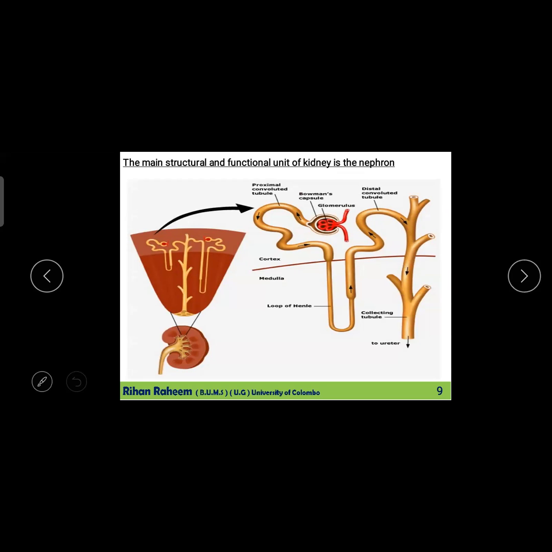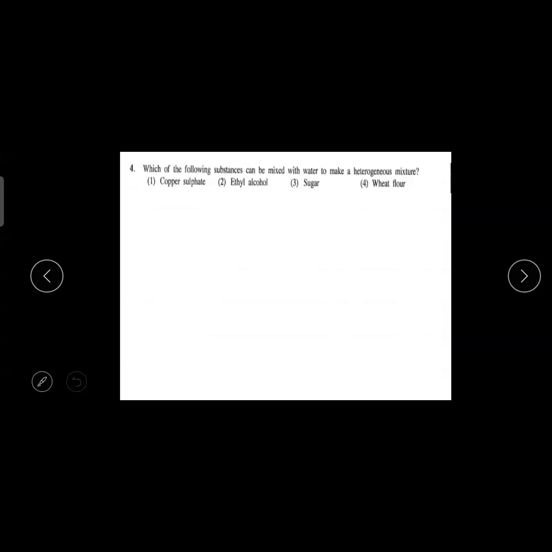Nephron is the structural and functional unit of the excretory system. So you should know the processes which are happening inside the nephron. There are three processes: glomerular filtration, selective reabsorption, and secretion. So look into those functions. What is getting excreted? What is getting filtered? What are the things which are not going in the afferent arteriole and efferent arteriole? All those things, check again a little bit and see.